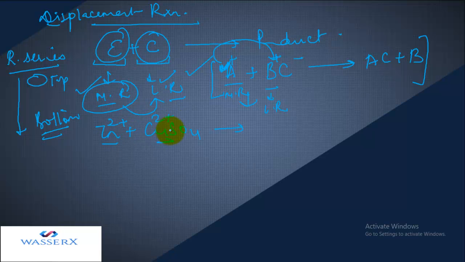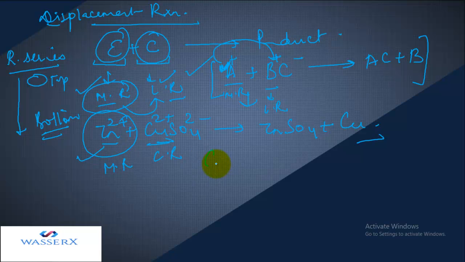It can be 2 positive, it can be 3 positive, anything. And this is the anion. So in this, these two cations are going to exchange their place. But it is possible only if zinc is more reactive than the copper. And if we refer to the reactivity series, we'll come to know that this is more reactive, therefore the reaction is feasible. So zinc will displace copper and it will form zinc sulfate plus copper.